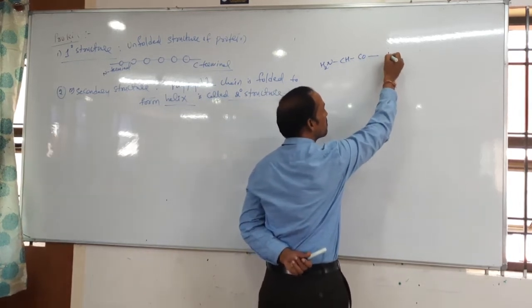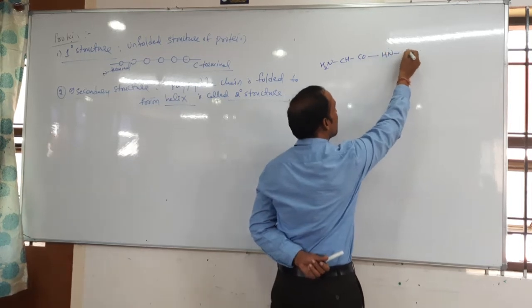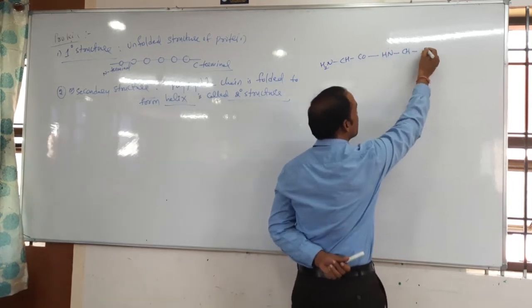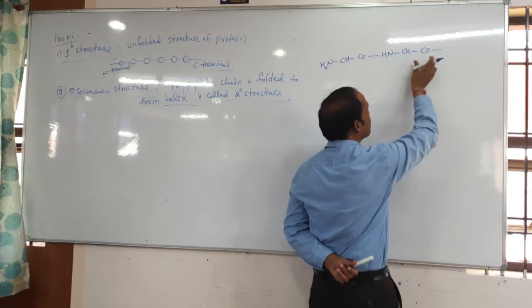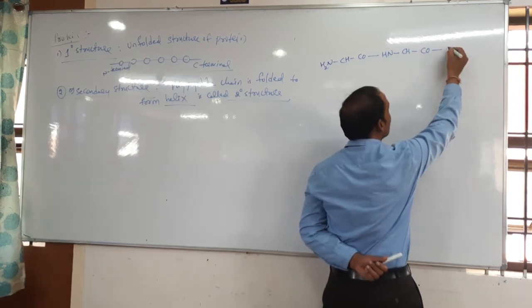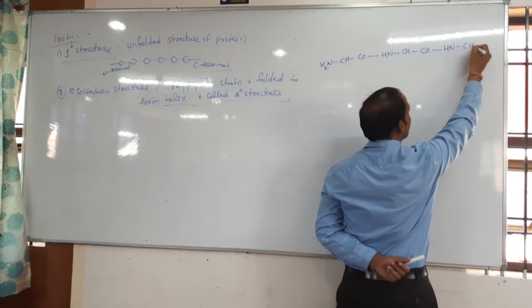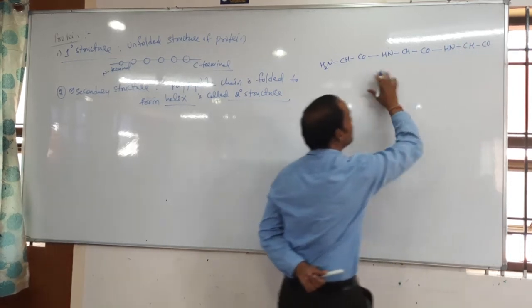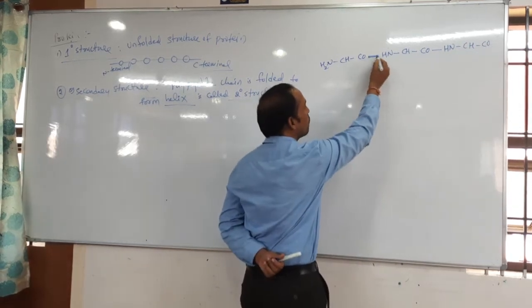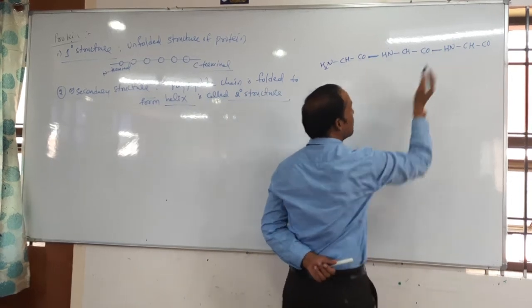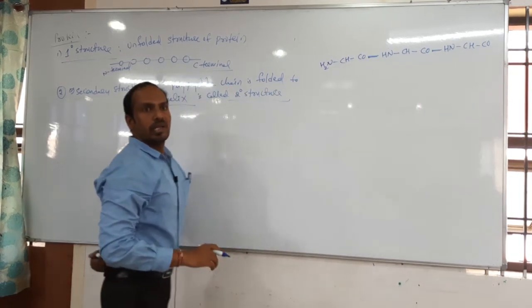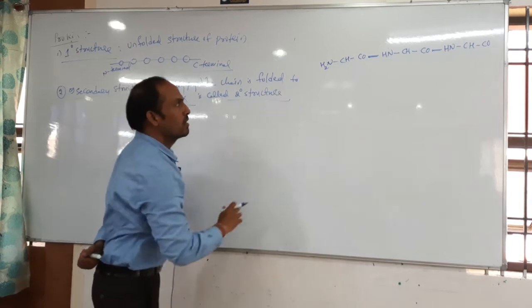Yes, the peptide bond is there. Then NH is there, next CH, then CO. Then again NH and CH and CO, like this it is present. This is what we call the peptide bond. Clear? This is called the peptide bond.